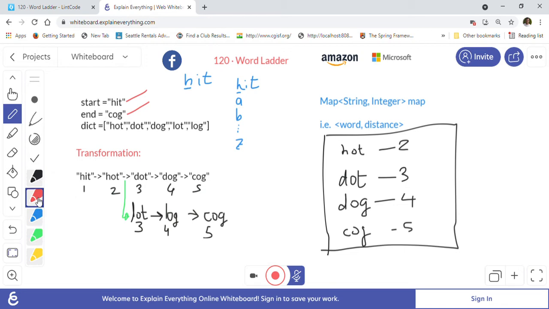During this process, we will be done with H, then we will do it with I. Again for I we will start with a replacement from A, B, until Z, all the way until Z we will go. After that we will do the same thing for the character T. Again we will replace it with A, B, C, D, E, F until Z. And at the same time we will keep looking if the word is present in the dictionary. So now you got it, right? One by one we will take a letter and we will replace it with A, B, C, D to Z for all the letters in the word. Let me take this out now so I can write it again there.